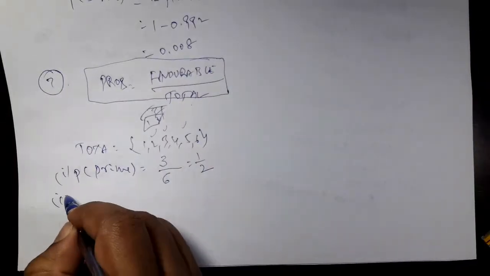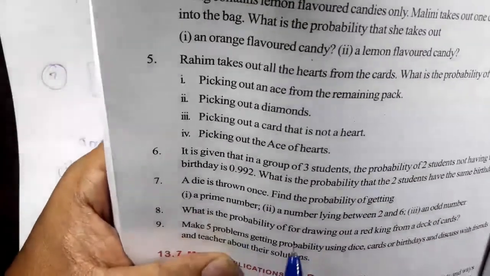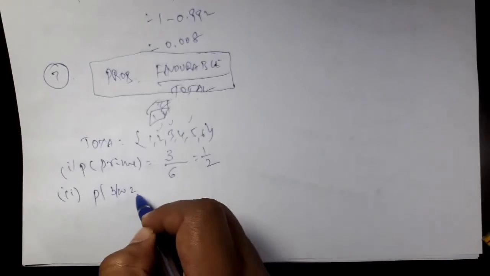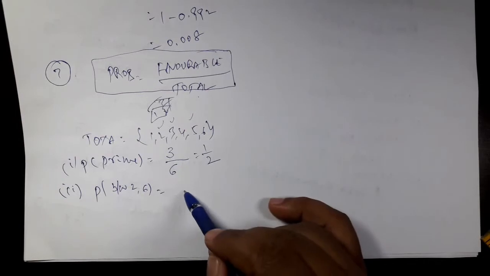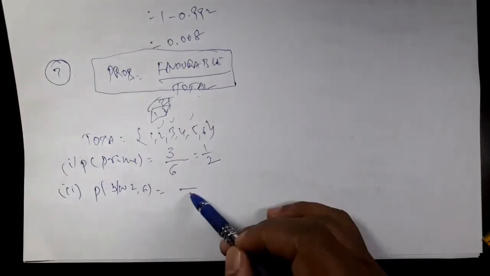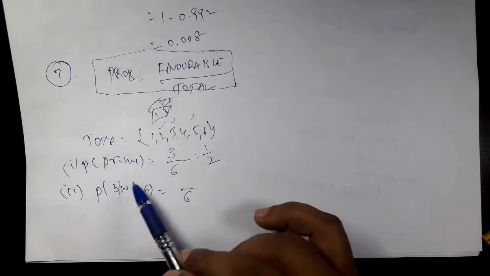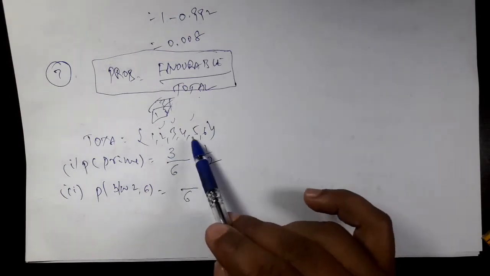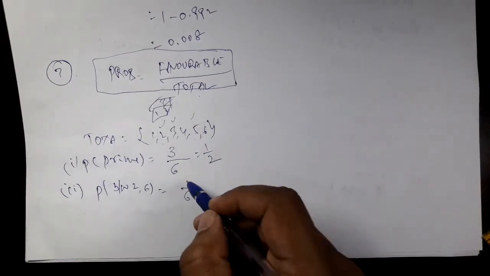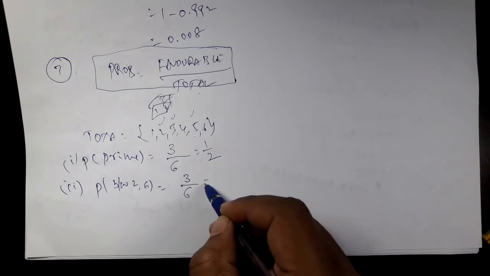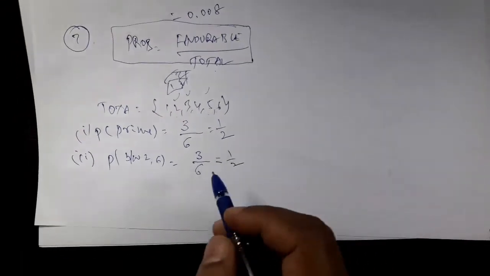Second part. Second part is a number lying between 2 and 6. Probability of a number between 2 and 6. Tell me, what is the denominator? Total outcomes is 6. Now coming to numerator, how many are between 2 and 6? Between 2 and 6, we have 3, 4, 5. 3 are favorable. So your numerator is 3. So your answer here also is 1 by 2.